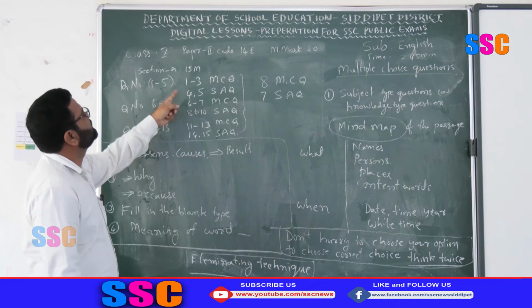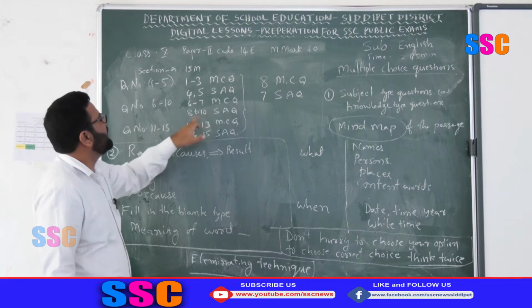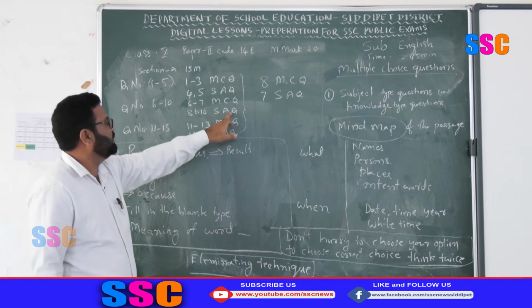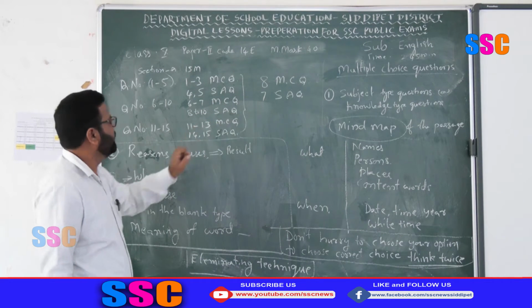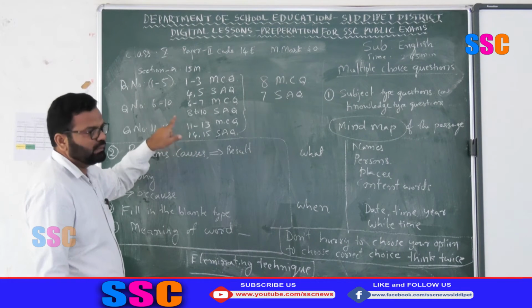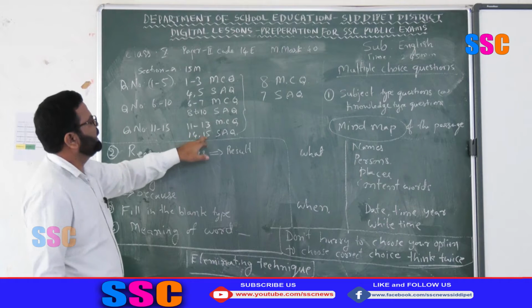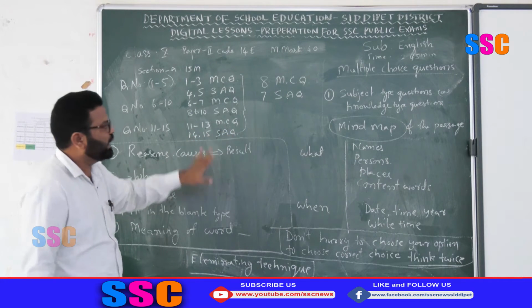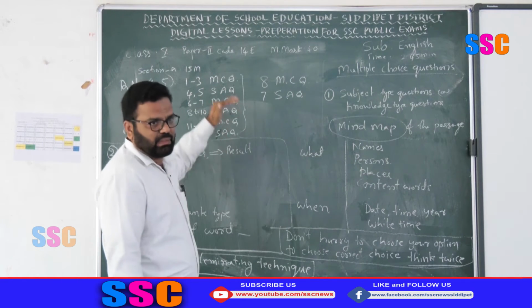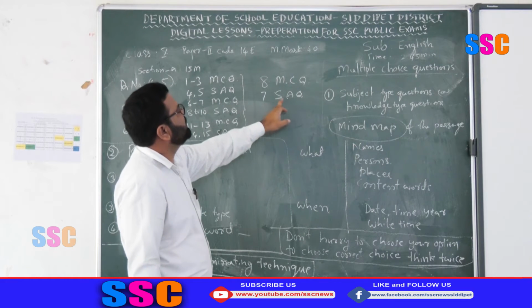In this question the pattern changes: 2 multiple choice and 3 short answer questions are asked. Again the third passage has questions 11 to 15: 11, 12, 13 are multiple choice questions, and 14, 15 are short answer questions. Totally, in these 3 passages we have 8 multiple choice questions and 7 short answer questions.